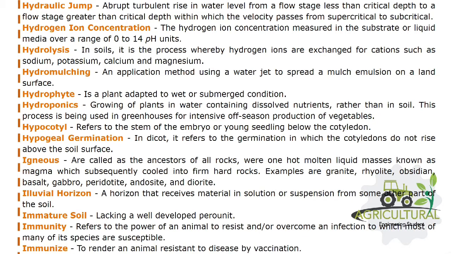Hydrolysis, in soils, it is the process whereby hydrogen ions are exchanged for cations such as sodium, potassium, calcium, and magnesium. Hydromulching, an application method using a water jet to spread a mulch emulsion on a land surface. Hydrophyte, is a plant adapted to wet or submerged condition.